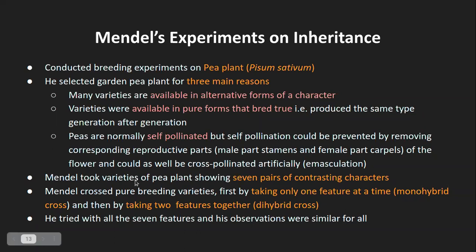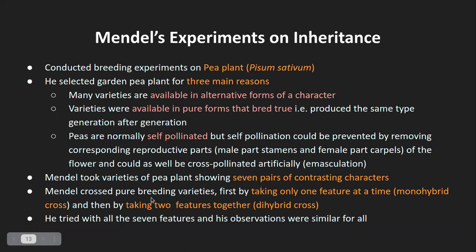Then Mendel took varieties of pea plant showing the seven pairs of contrasting characters. Again, this was one of the reasons: he had quite a lot of contrasting characters in alternating forms, and he chose those varieties or this particular species.